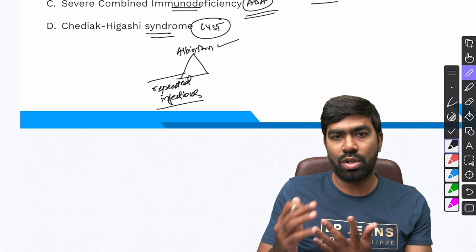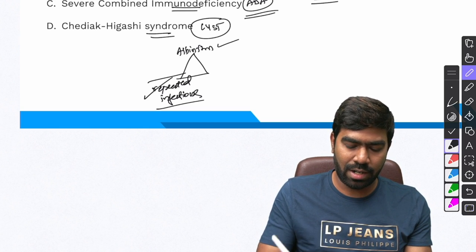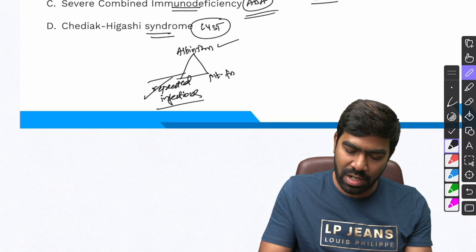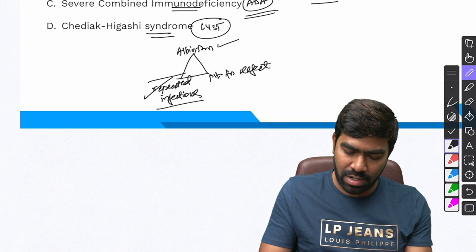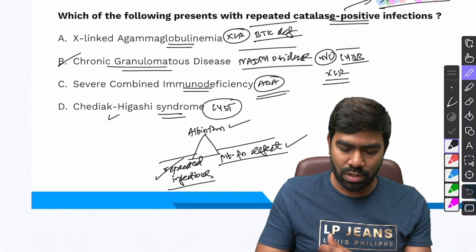And you can also note something called giant azurophilic granules within the neutrophils. That's so characteristic of Chediak-Higashi syndrome. And third, patients will have platelet function defect as well. Platelet function defect, where the problem will be granule release, so they can have bleeding also. So these are the features of Chediak-Higashi syndrome.